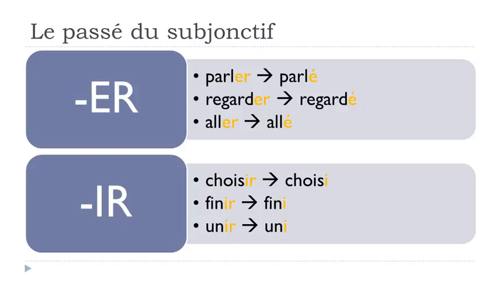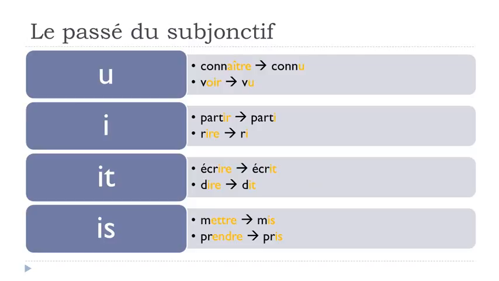Of course, the third group of verb is quite tricky. I've been making a video regarding this participe passé thing, so if it's not clear for you, I would advise you to watch this video. But then, well, some subgroups, but of course they don't include everything. But so far, let's do that. So U, connaître, to know, will become connu. Okay. Voir, so OIR, will become vu, U. All right. So I, partir, will become parti. Rire, so IRE, will become ri.